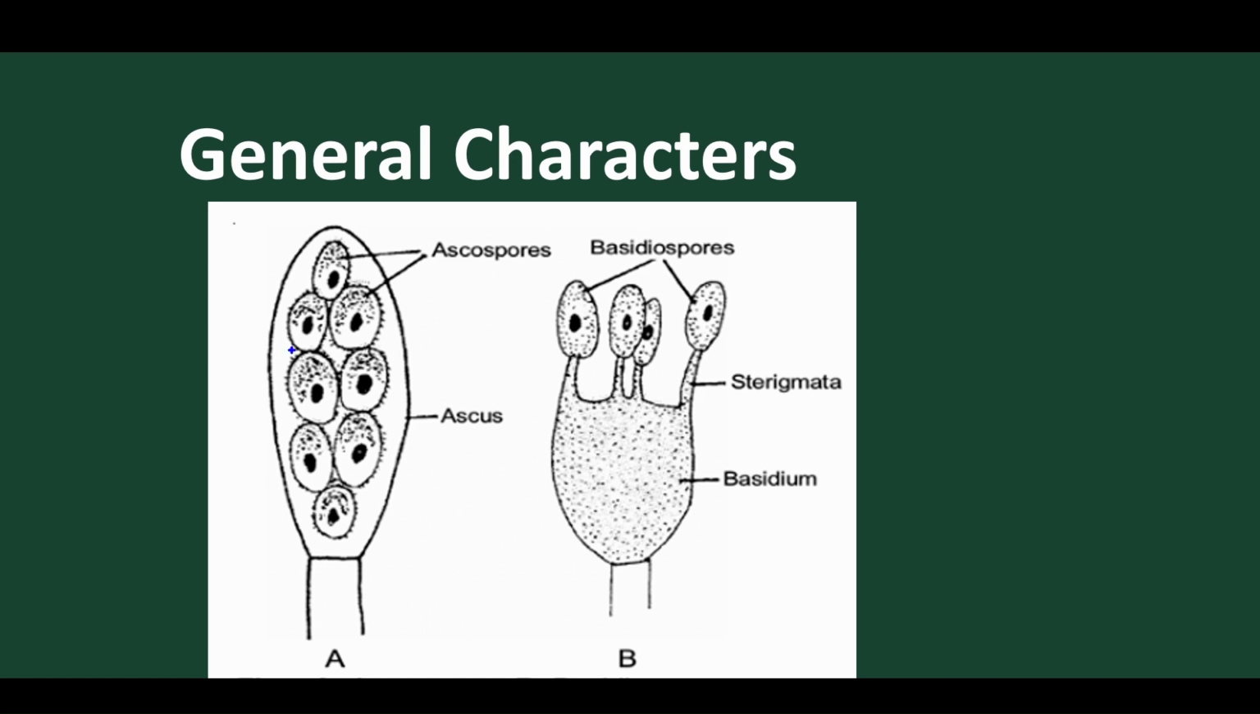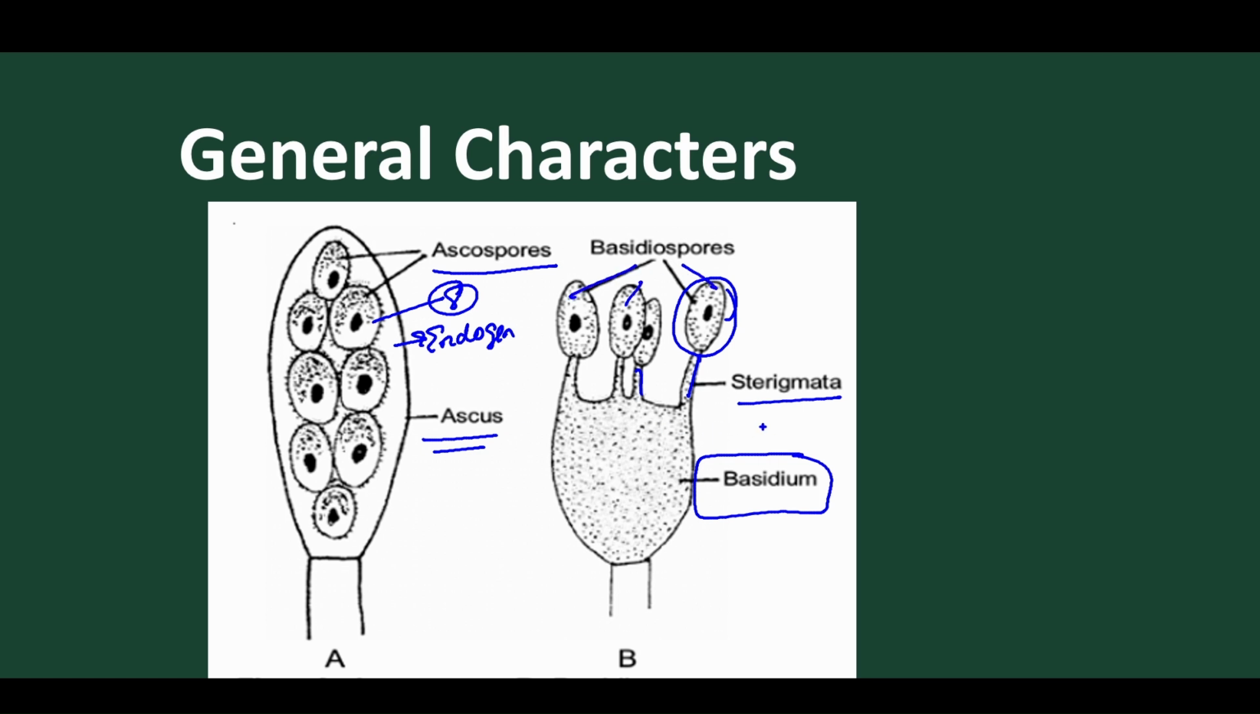Let's discuss. The first one is the ascospore. This is the ascus, the sac, and inside the ascus we find the ascospores, 8 in number, within the sac. So these are endogenous. Here, the fruiting body is the basidium, and it contains the stalk called the sterigma. From the stalk we find exogenous basidiospores. So these are 2 different structures: the sexual spores of Ascomycetes and Basidiomycetes, and their fruiting bodies.